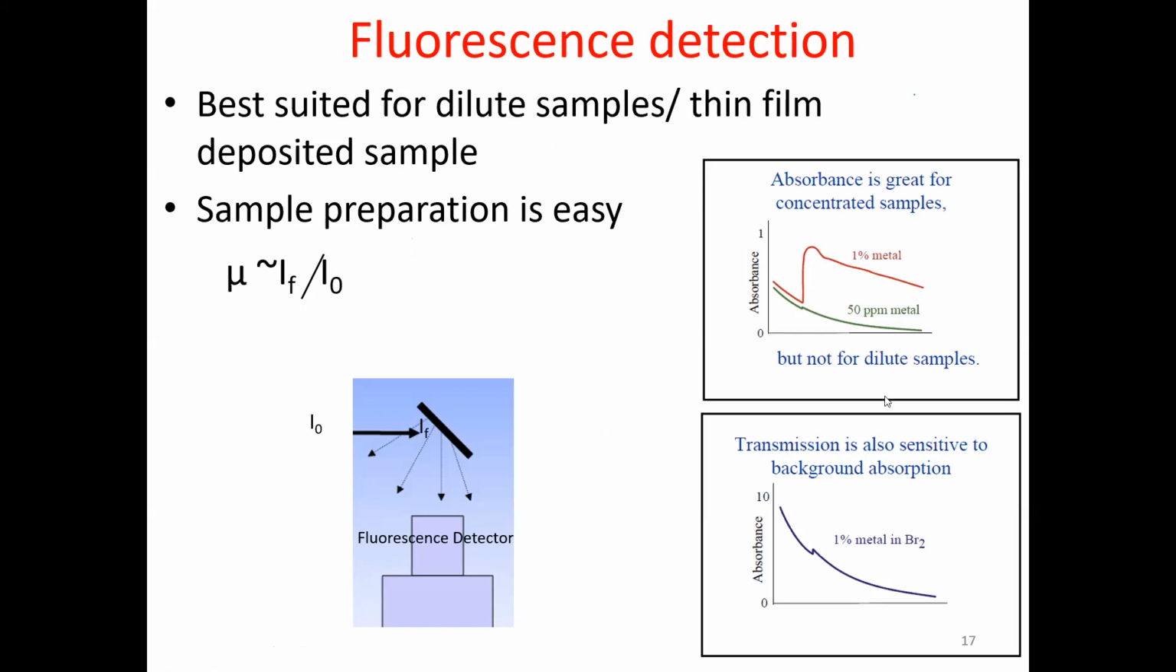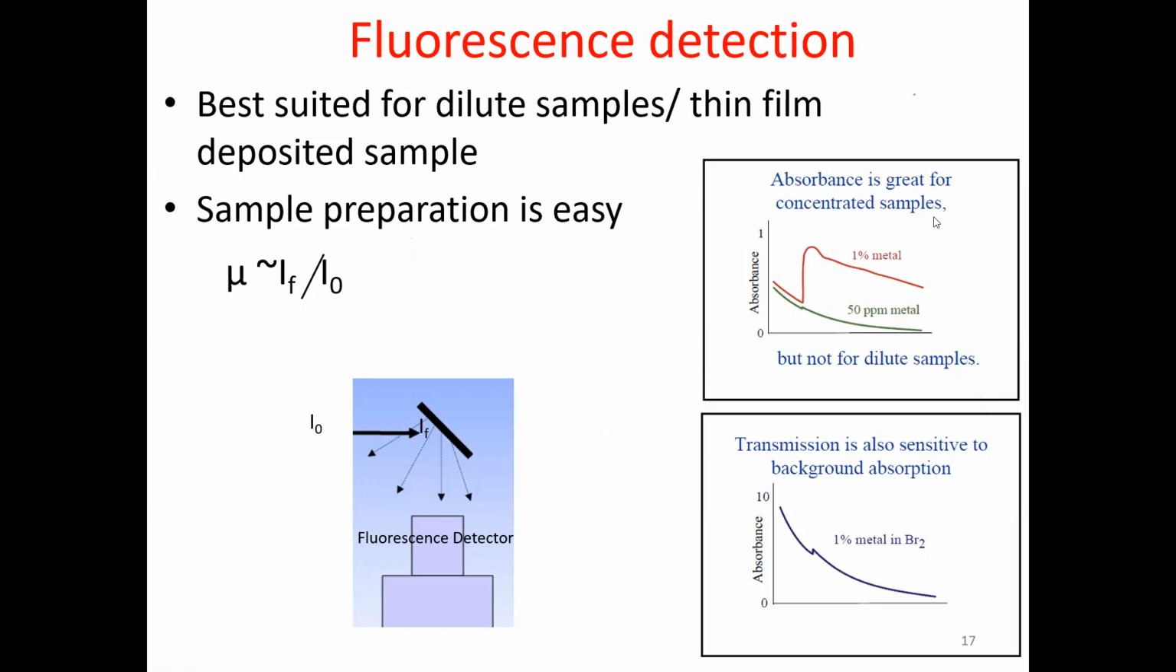So, for example, here you see the absorption spectra for the concentrated sample compared with the dilute sample. The red one is for 1% metal. You can see there is enough jump in the signal, whereas this is 50 ppm metal, so hardly visible.